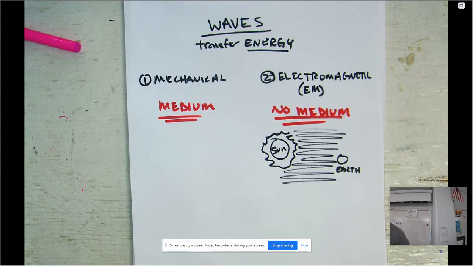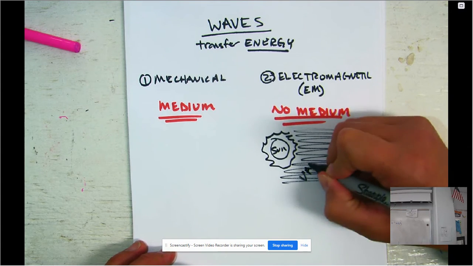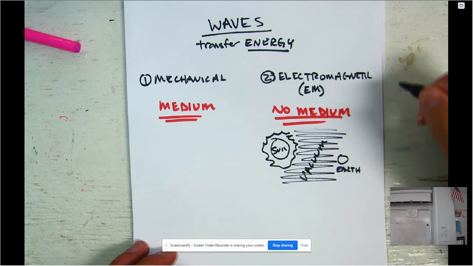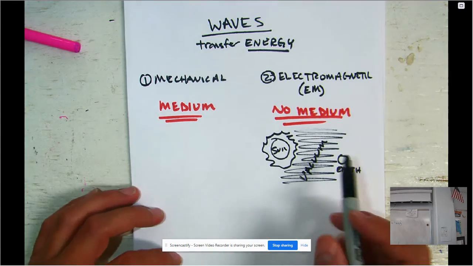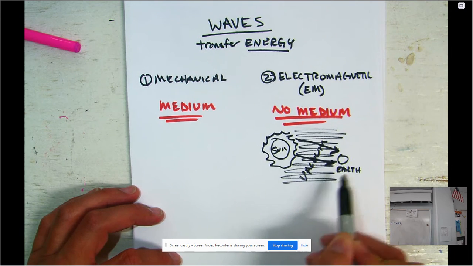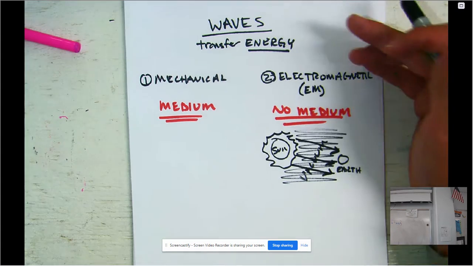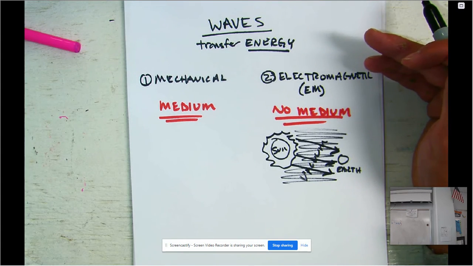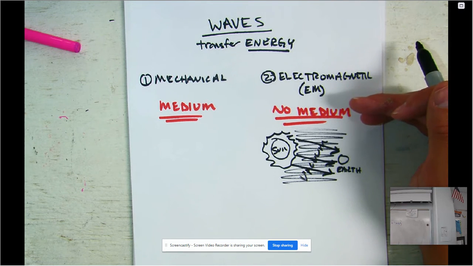It's just space. It's called a vacuum. That means that there's nothing out there in space. But yet light is able to travel from the sun to the earth. So light is an electromagnetic wave. It's able to travel because no medium is necessary. Okay?